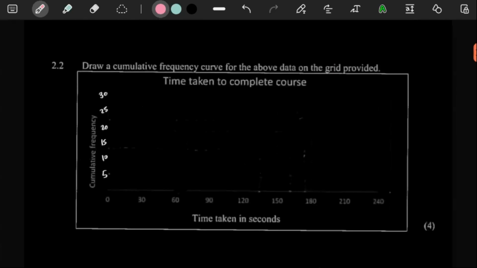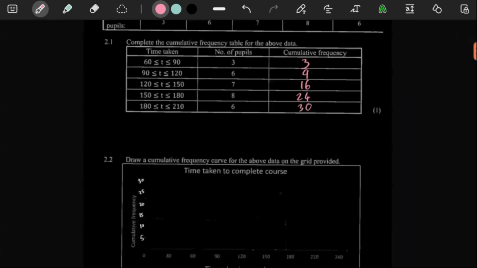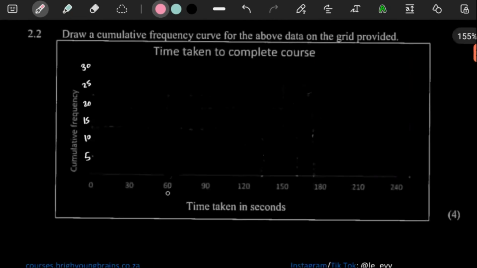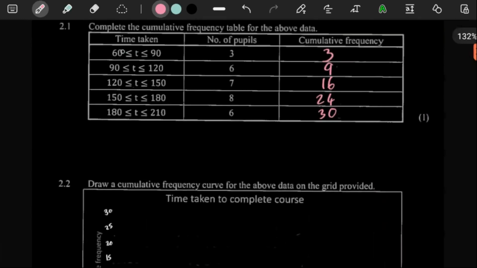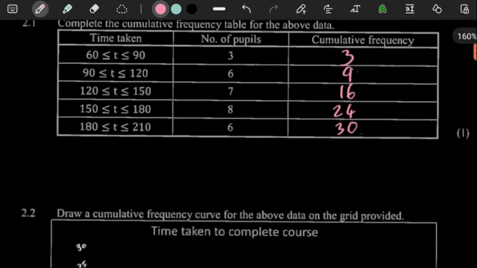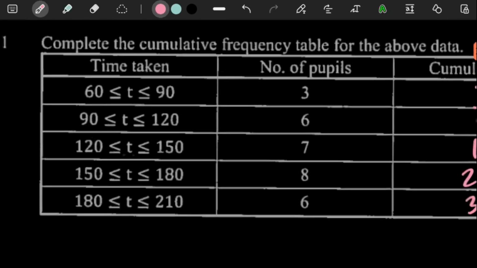For 4 marks here, they said draw a cumulative frequency curve for the above data on the grid provided. So the idea is, in the data, you see here it starts with 60 to 90. So 60 to 90 is between here. Now you always plot in the middle of these two numbers. So between 60 and 90, in the middle, I think it's about 75. Yes, because to get the middle of those two numbers, you're just going to add them up and then divide by 2.